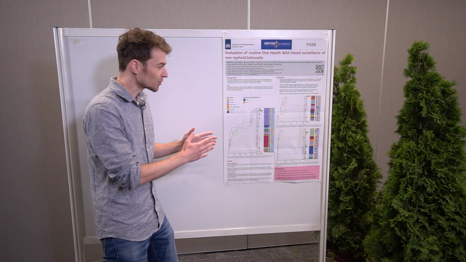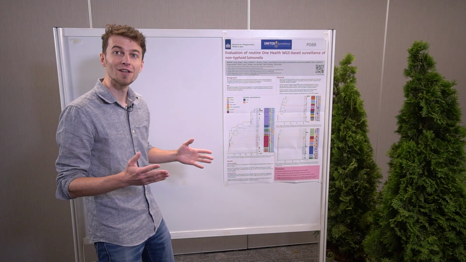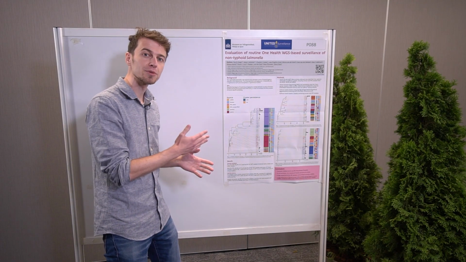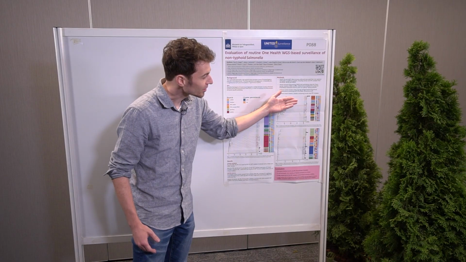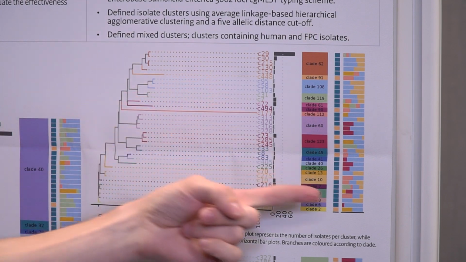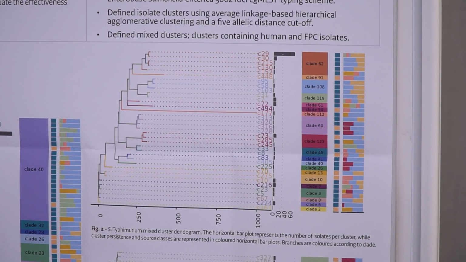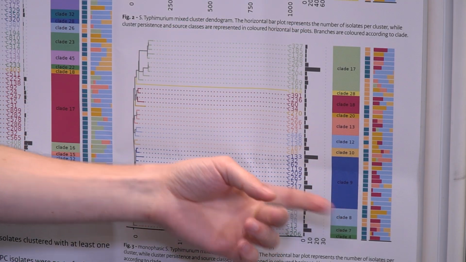So in summary, we see that for every serovar, we can link the majority of food production chain isolates to humans. And specifically for enteritidis, we see that the majority of isolates are derived from poultry. Whereas for Typhimurium, we see that the majority are derived from cattle and swine in red and in yellow. And lastly, for monophasic Typhimurium, we see that they're also derived from cattle and swine.